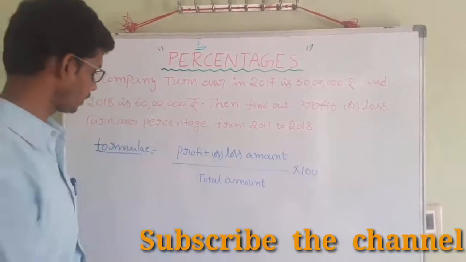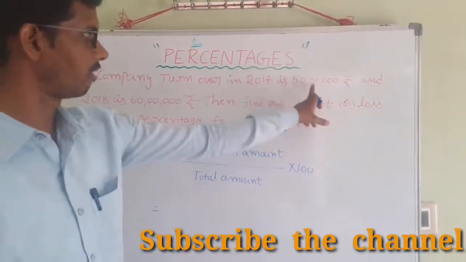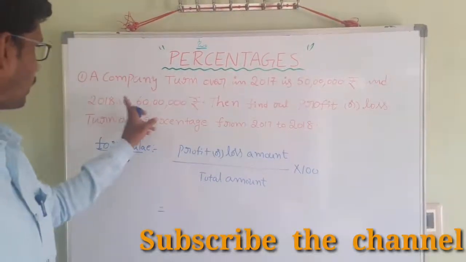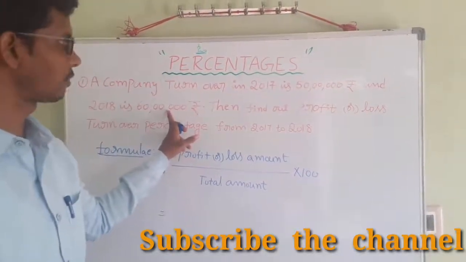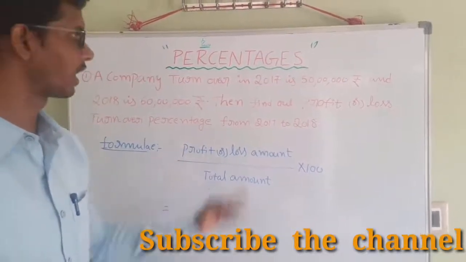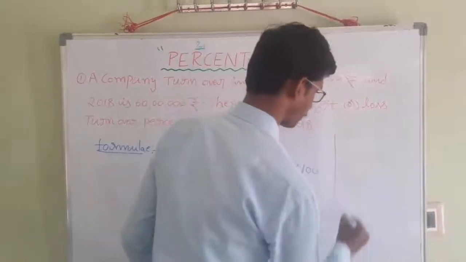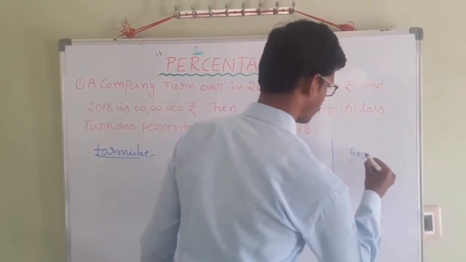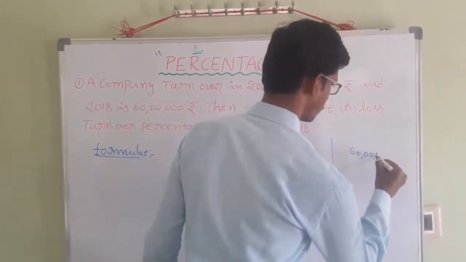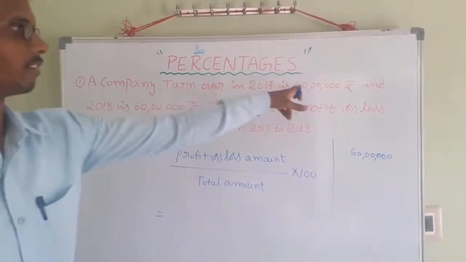Here, in 2017 it is 50 lakhs, and in 2018 it is 60 lakhs. That is nothing but the increase in the turnover amount. How much is the increase? 60 lakhs minus 50 lakhs.